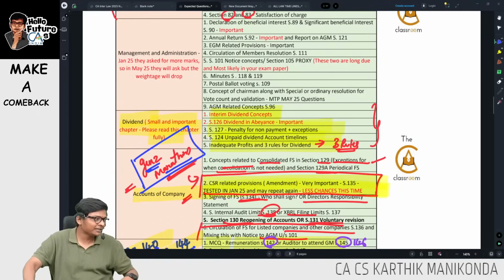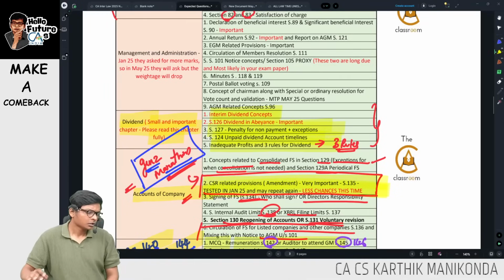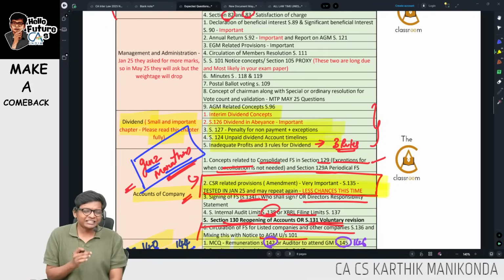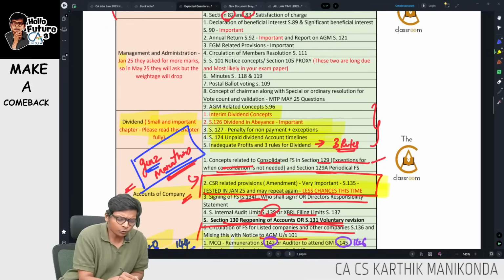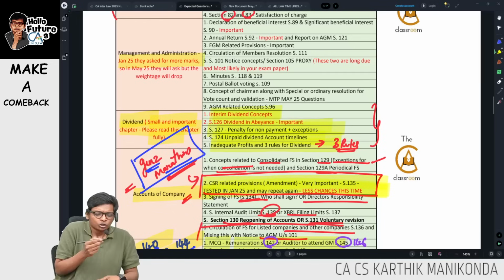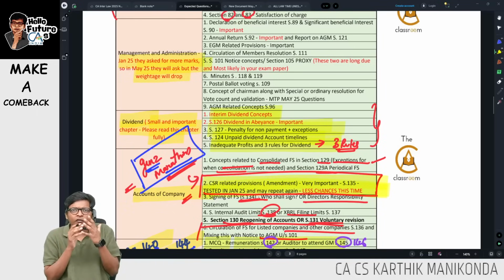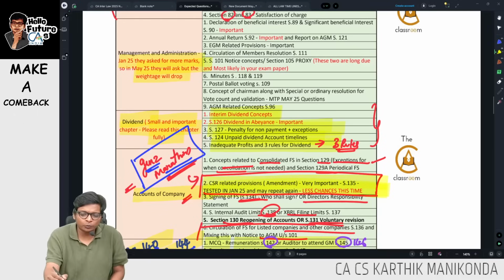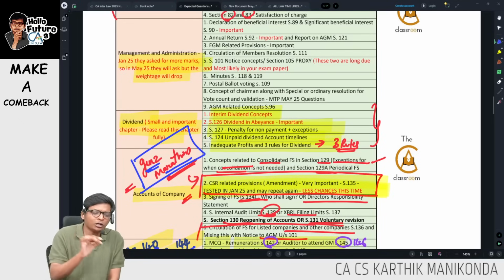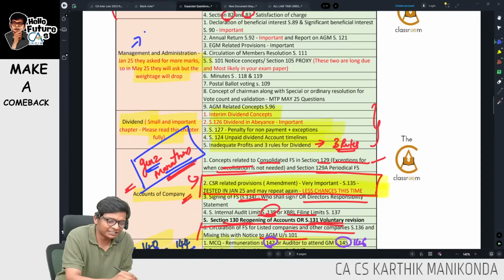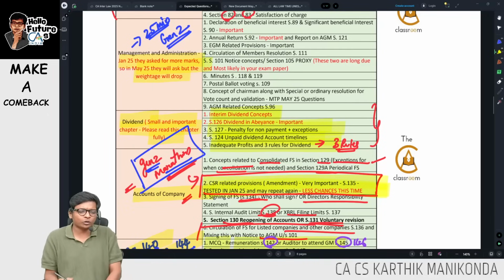Let's start. So management, let me start off. Last chapter that we have is management administration. In Jan 25 they asked for more marks, so I believe in May 25 they will drop the weightage, but they will still ask. For want of time for me to upload the whole thing quickly, I will brush up the concepts that are important over here, but I will strongly recommend management administration is a 25-minute revision of full chapter in Gen Z, guys. Go watch the Gen Z over there.